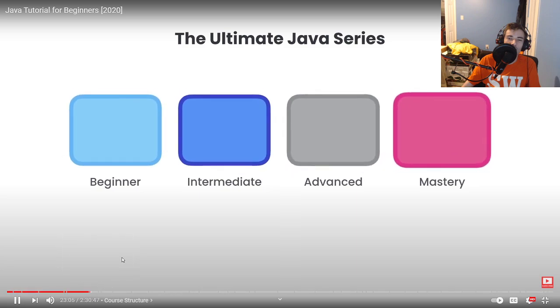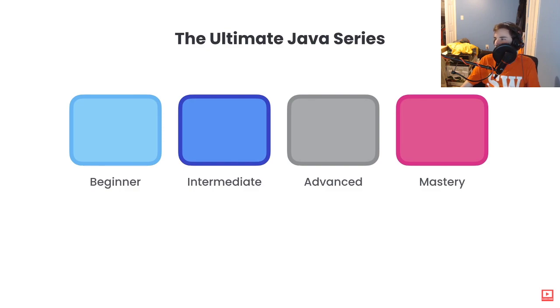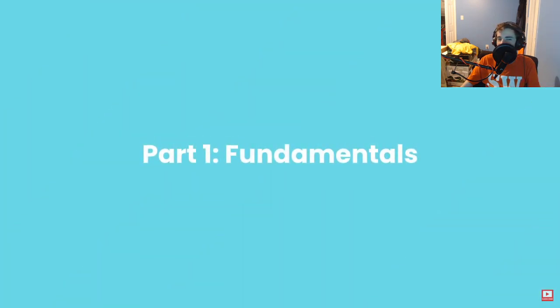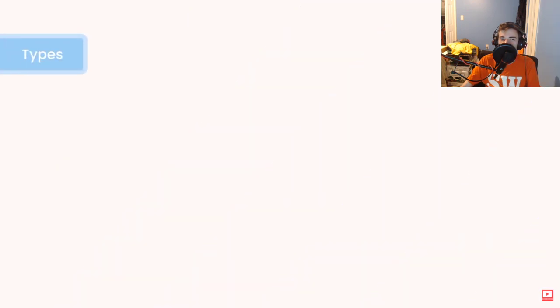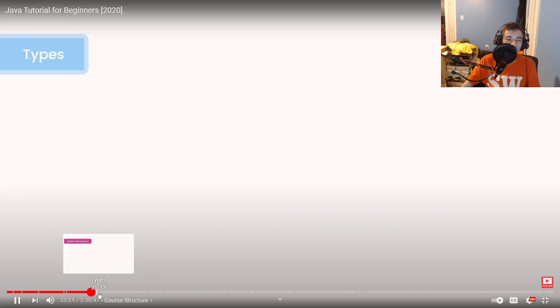Each part is about 3 to 4 hours long, so you can easily complete it in a day or 2. In the first part, which is what you're watching, you're going to learn the fundamentals of programming with Java. In the next section, you'll learn about the type system in Java. You will learn how to work with various types, such as numbers, strings, boolean.